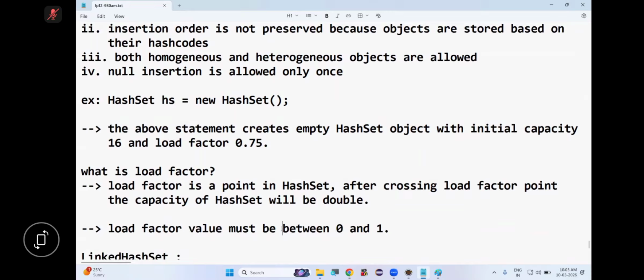So the load factor value must be between 0 and 1. So tell me, 0.75, is it in between 0 and 1? It is in between 0 and 1. Are you following or not?